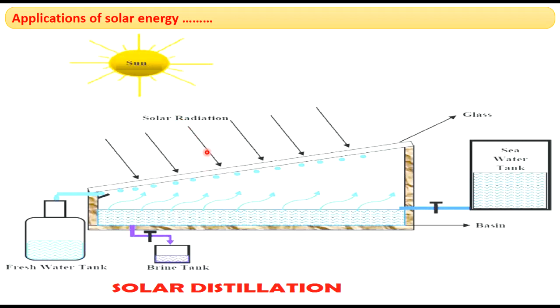So this is solar radiation. Because of this solar energy, the water present in the plant gets heated. This is the sea water tank. So through this, sea water will be introduced into the distillation plant. This water gets heated and water vapors are produced. Only water will be converted into vapor here. Impurities present in the sea water will remain in the solar distillation plant, and the water vapors are collected by this layer. When the water vapors touch this layer, they get condensed, and we will get the fresh water in this tank. In this way, solar energy is used for distillation.